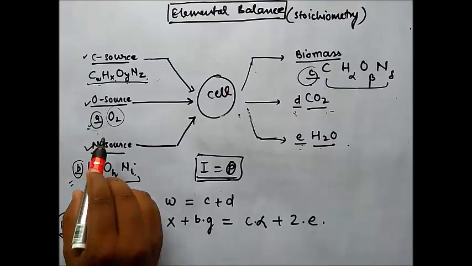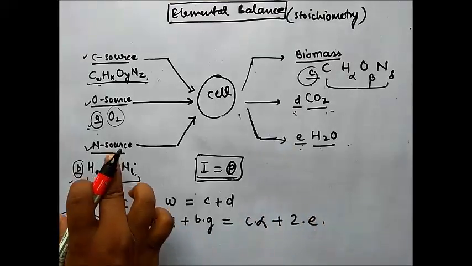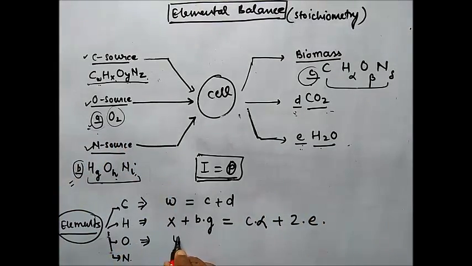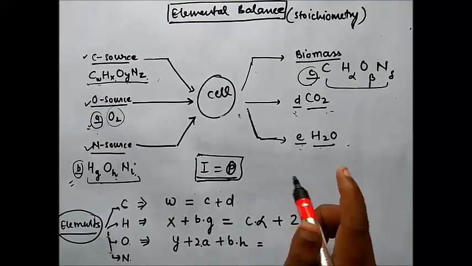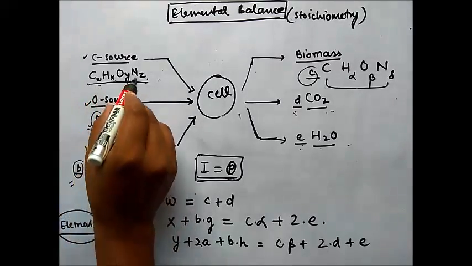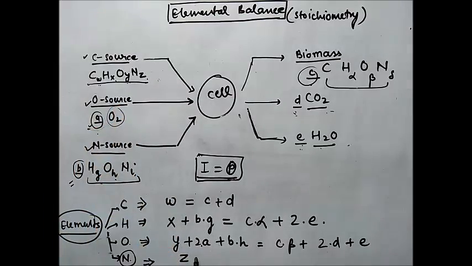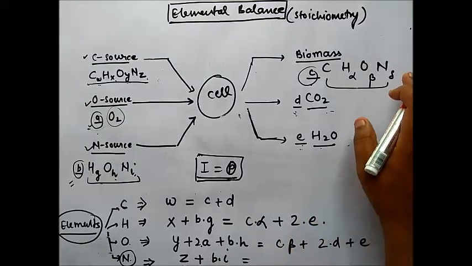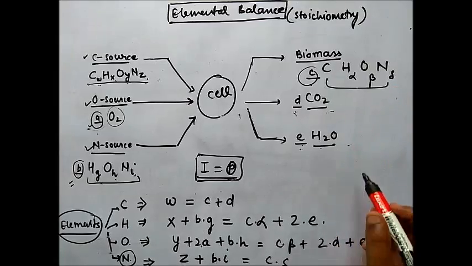For the oxygen balance, do the similar process. The input is Y plus 2a plus b into h. What is the output? The output is c beta plus 2D plus E. This is the balancing equation of oxygen. What is the elemental balance for nitrogen? The input is Z plus b into i. This is the input. What is the output? c into delta. So this is the elemental balance.